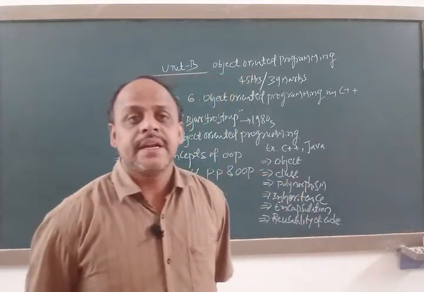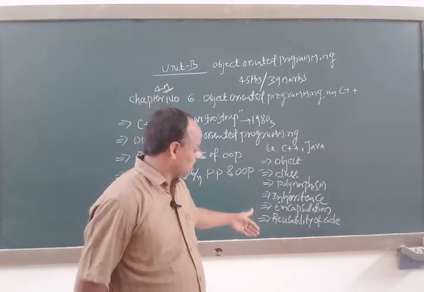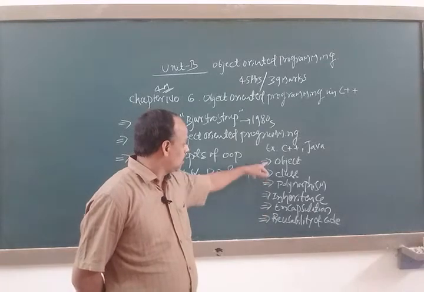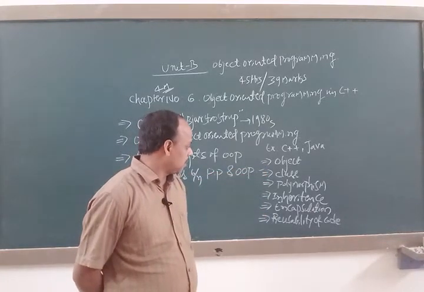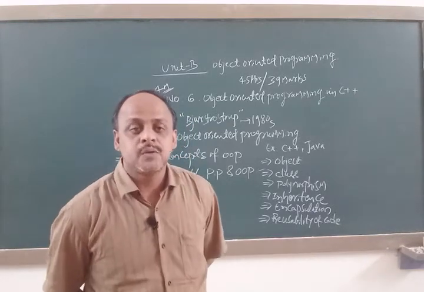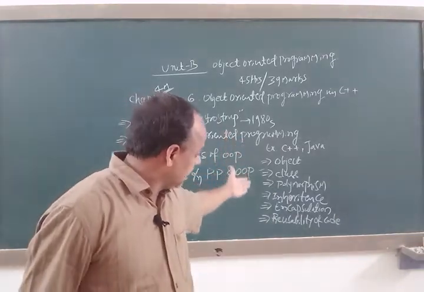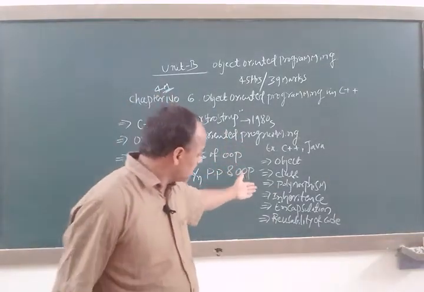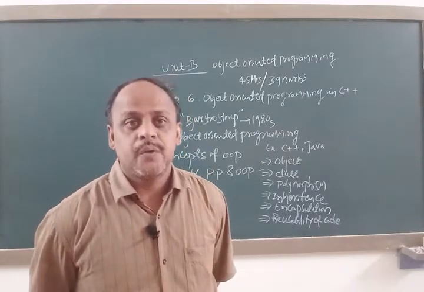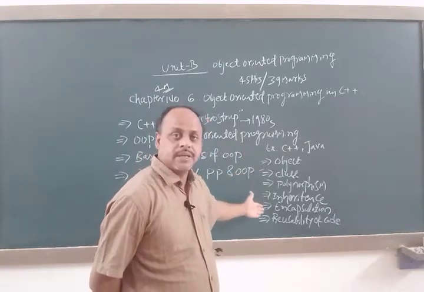So in this year we are going to study in detail about object, class, polymorphism, inheritance, encapsulation and reusability of code. After learning these concepts, of course we have to write programs using these topics.